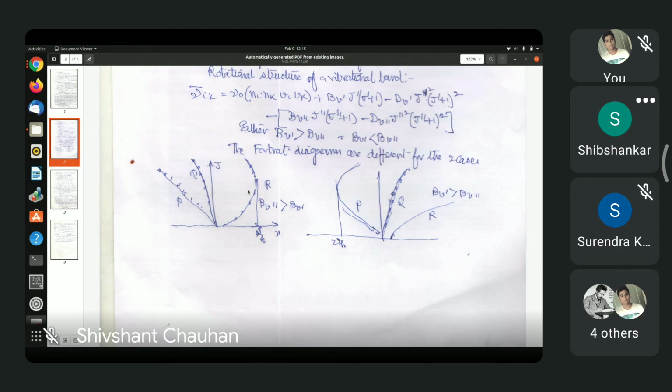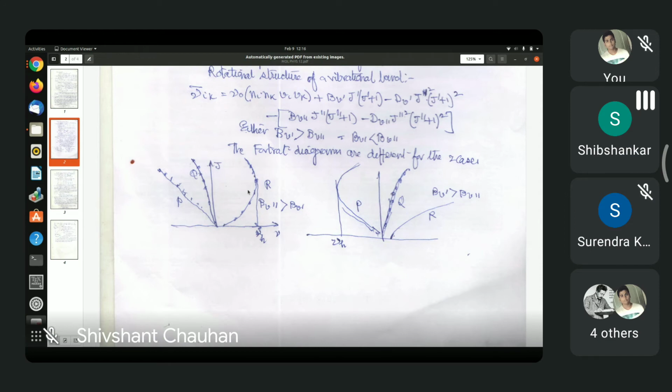You just go through these simple formulas and we'll see how they come. Just differentiate these as functions of J. Neglect DV terms, and expand. See, BV is actually a quadratic in J because BV will be multiplied by J squared plus J.